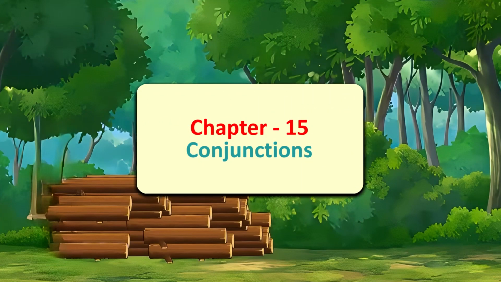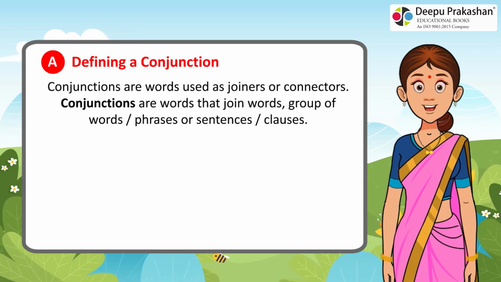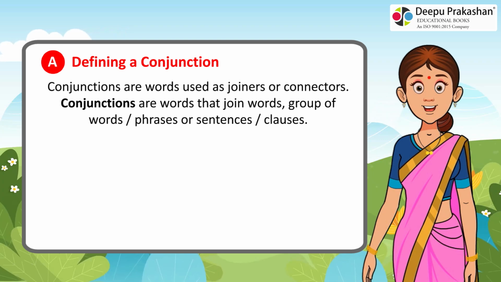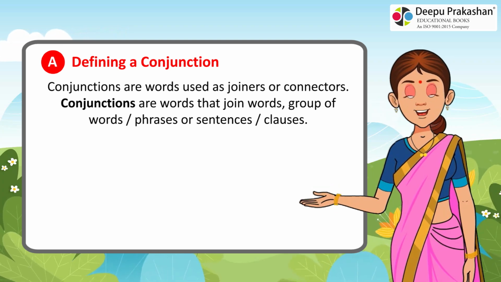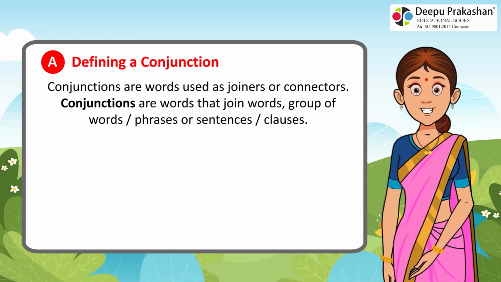Chapter 15. Conjunctions. A. Defining a conjunction. Conjunctions are words used as joiners or connectors. Conjunctions are words that join words, groups of words or phrases, or sentences or clauses.